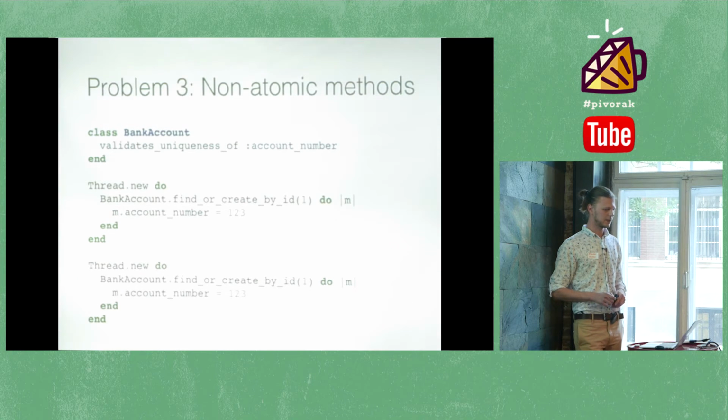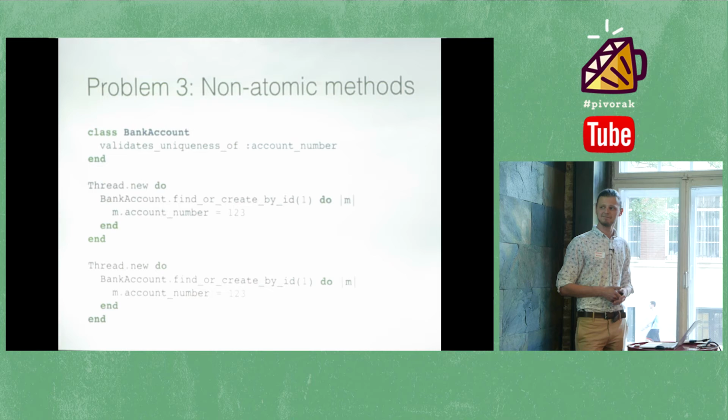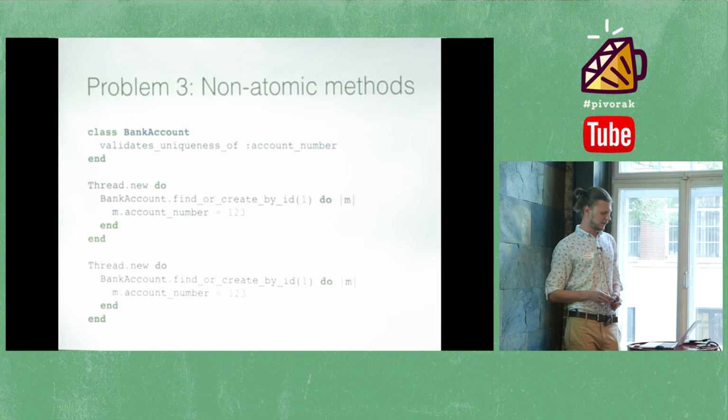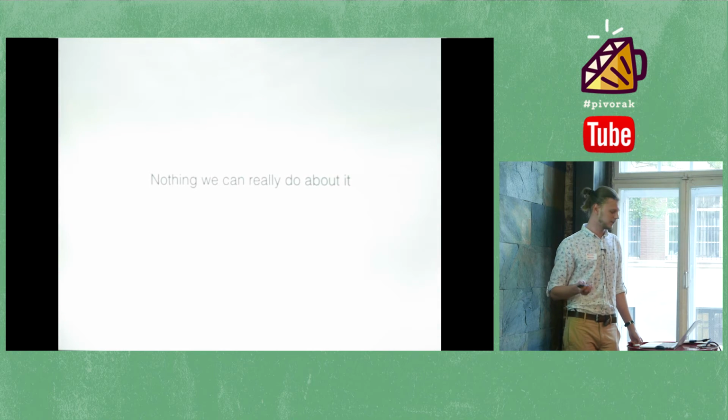So you see, these are pretty simple cases we use all the time in our applications. Nothing special, it's pretty standard. But the conclusion we can make is that whenever we use a standard Rails stack, or whenever we use something with a hidden state, it's pretty hard to make it thread safe, make it ready for concurrency and multi-threading. So yeah, here's the conclusion. We can't do anything about it.